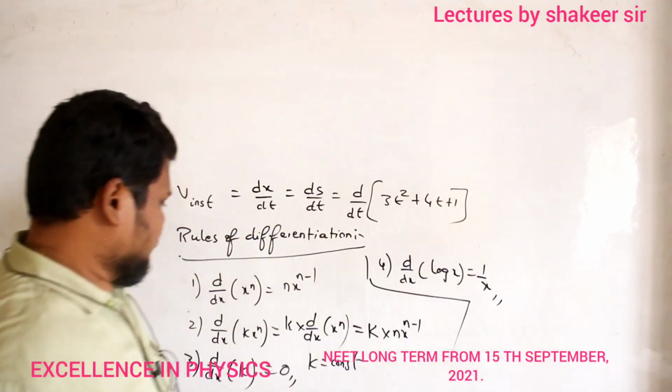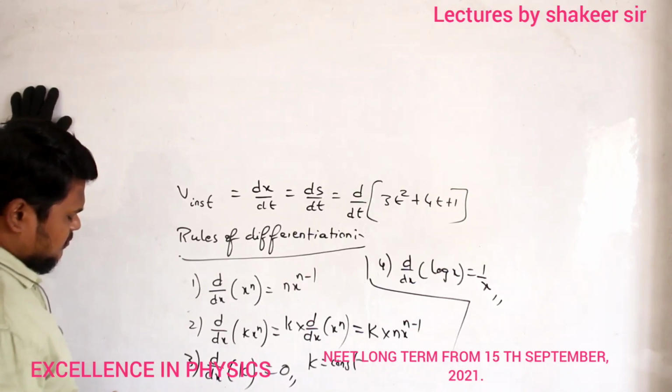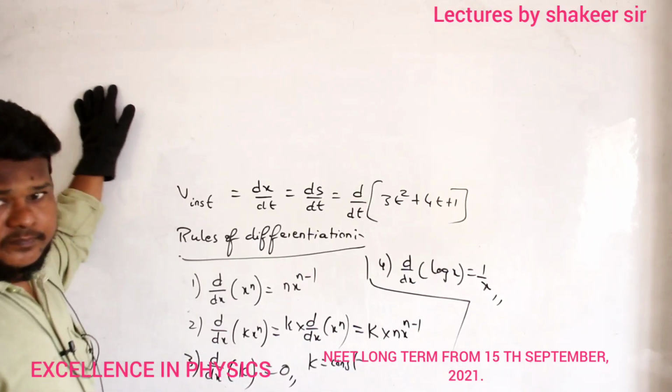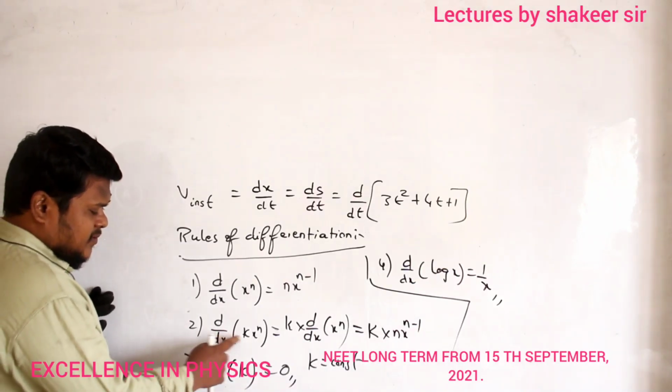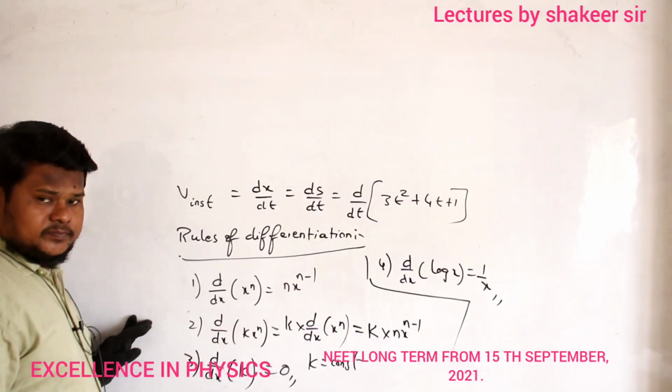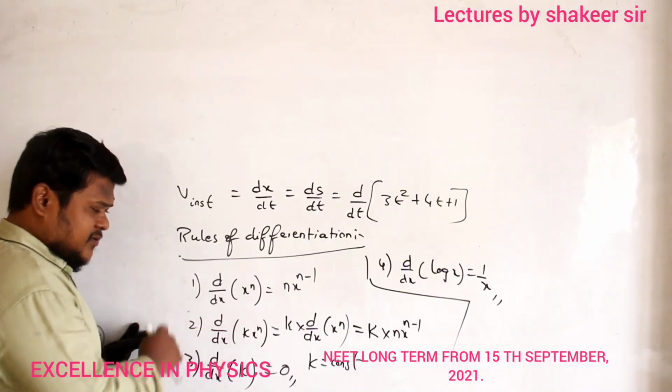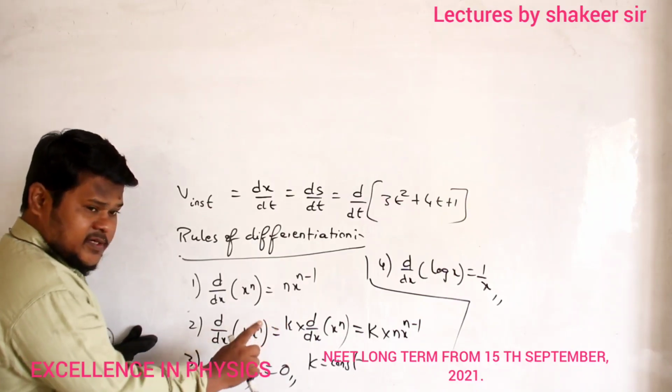But here I have x power n also, no? It will take out of the differentiation. K we are not differentiating.